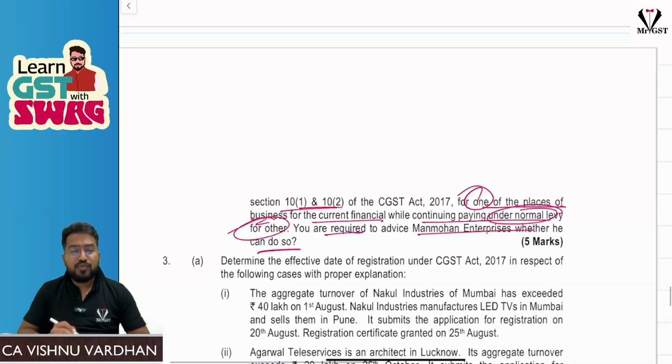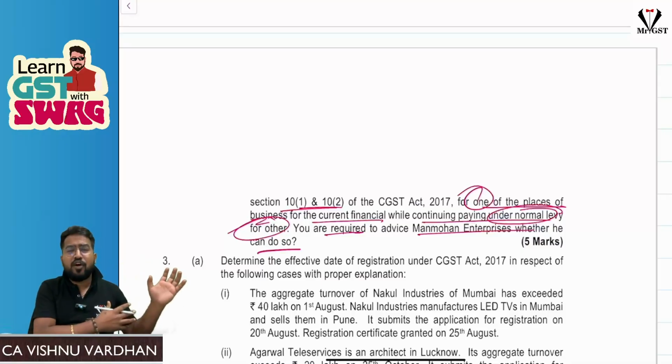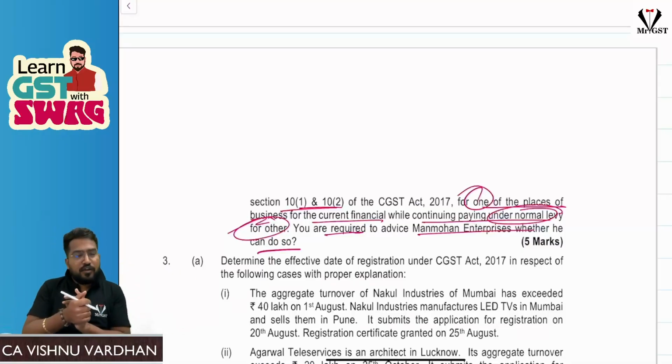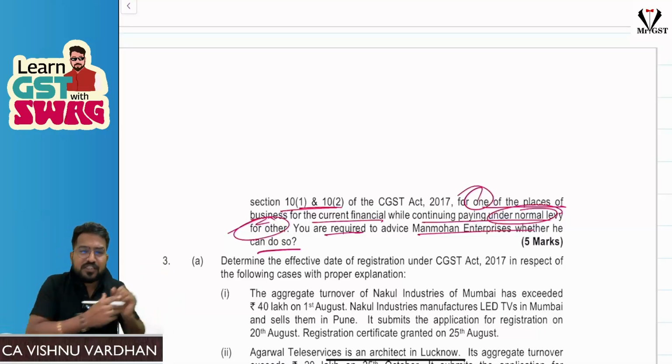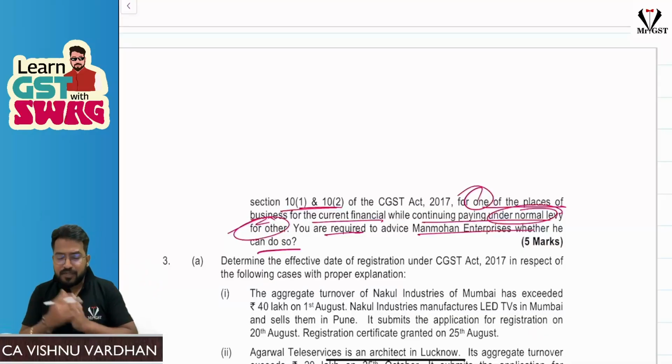As you know, in composition scheme, there is a proviso below section 10 subsection 2 which says in composition scheme you cannot make kichdi. That means when you have multiple registrations, either all the registrations should go for composition scheme or all the registrations should go for normal scheme. It is not like a few registrations going for normal scheme, a few registrations going for composition scheme. That is not possible. Everybody should go for composition scheme or everybody should go for normal scheme. Again, here also, what do you do?